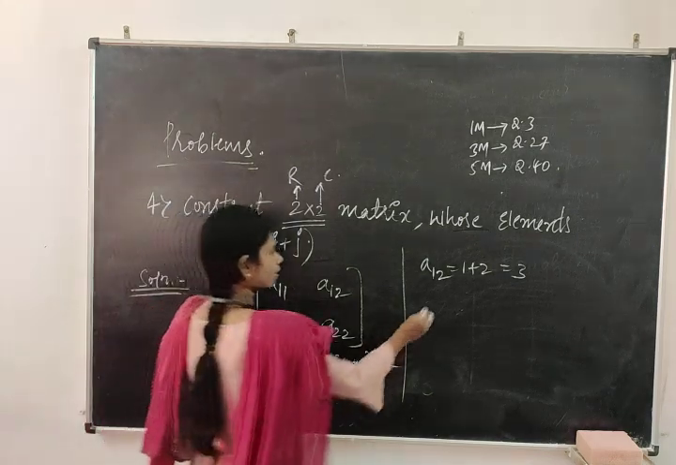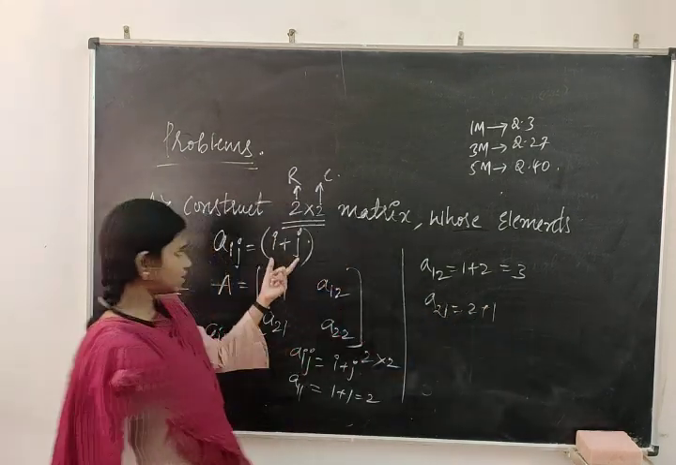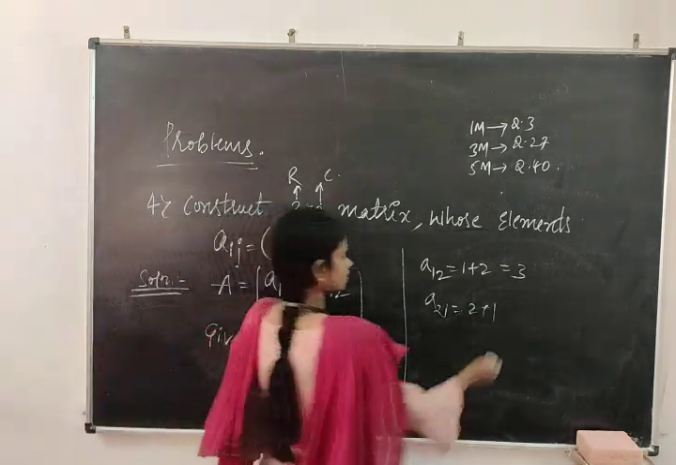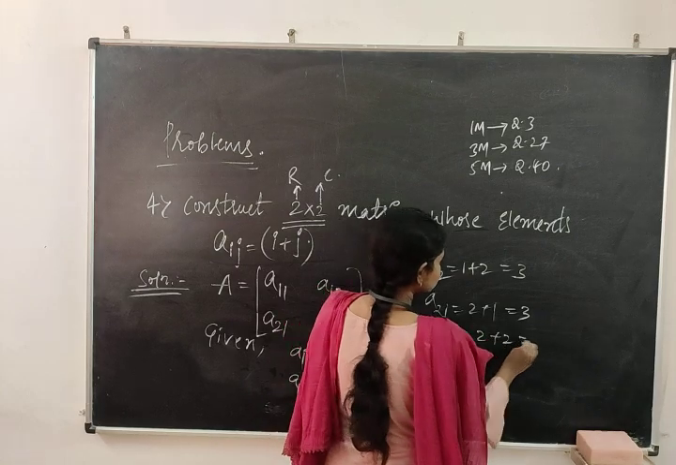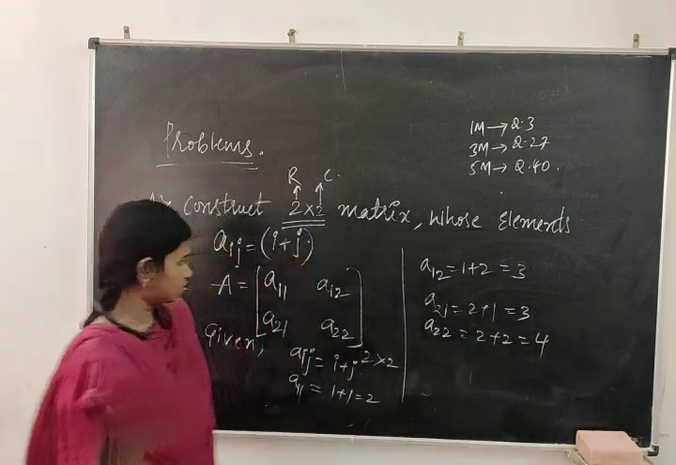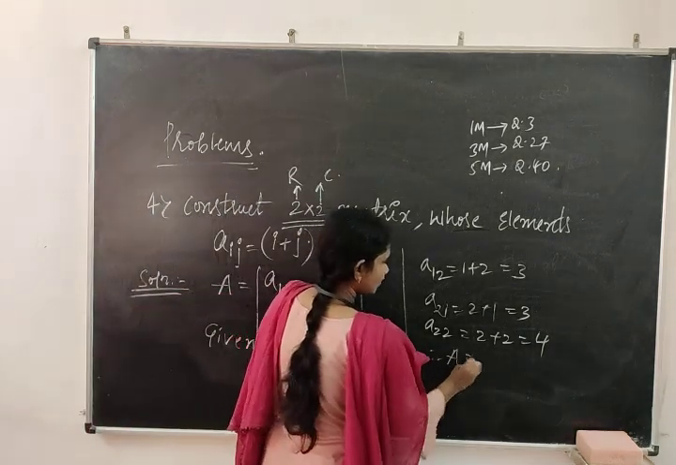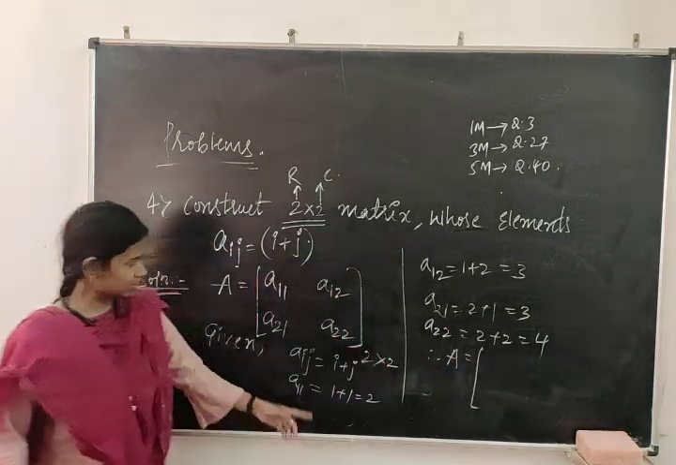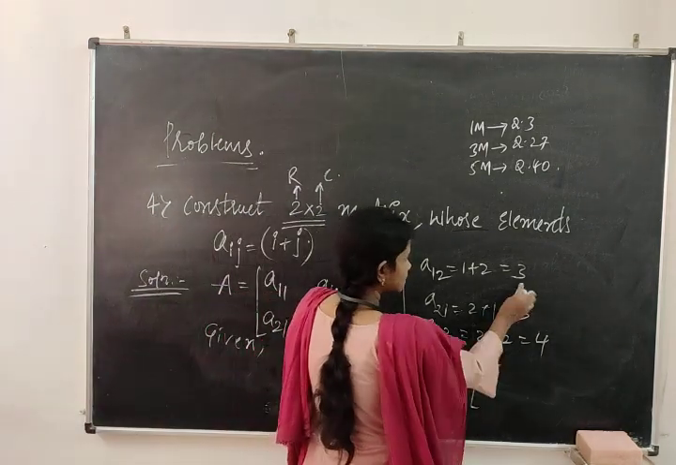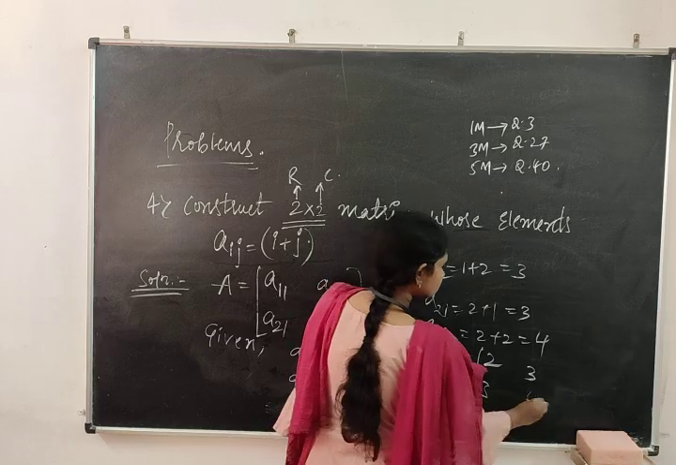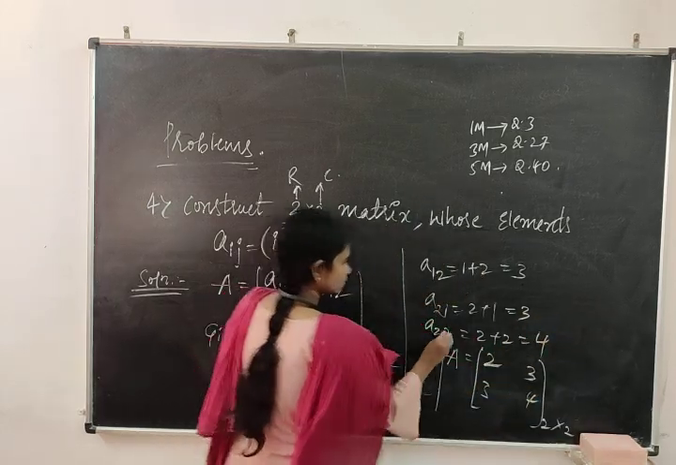Similarly, A21: 2 plus 1, i plus j according to the data. 2 plus 1, that is also 3. Next, A22: 2 plus 2 which is equal to 4. So substitute. Therefore, capital A is equal to, what is our matrix? What is our A11 value? 2. This is 2, this is 3, this is 3, this is 4. What is the order? 2 rows and 2 columns.